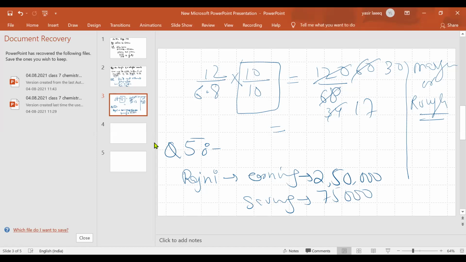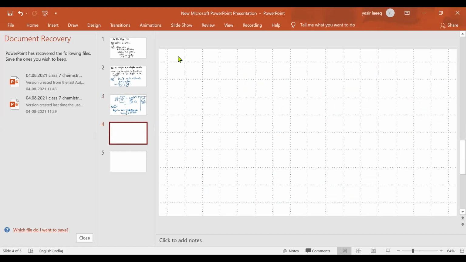Find the ratio. Ratio of what? In the first part, you have to find the ratio of Rajni's earning to the money she saves, means earning to saving. That's why I'm saying it is totally on the language, how you understand the language.